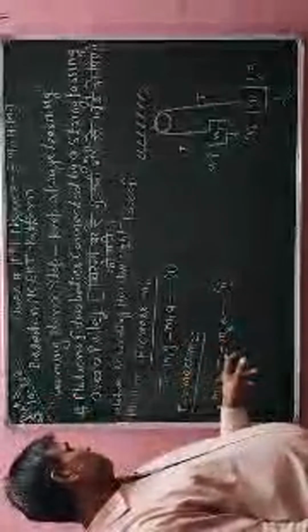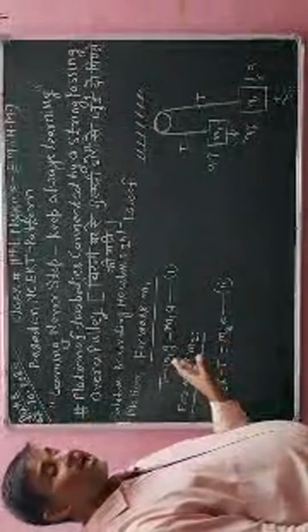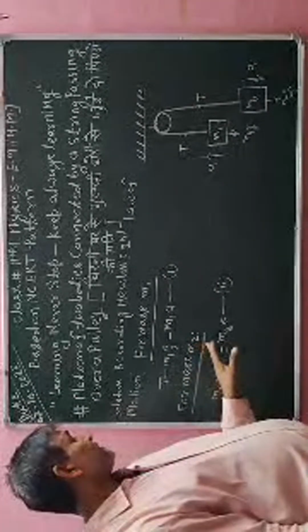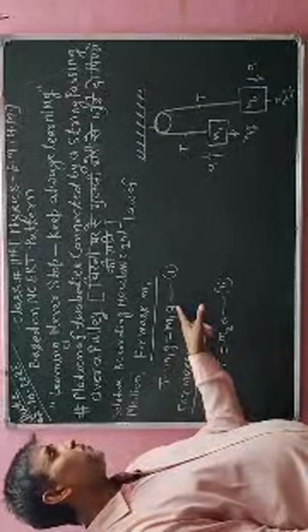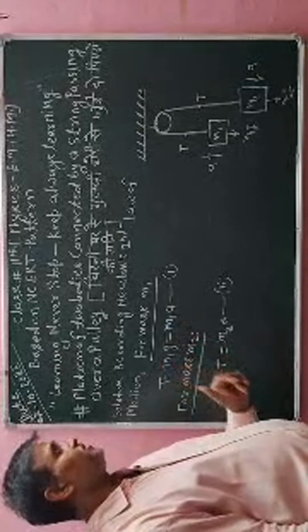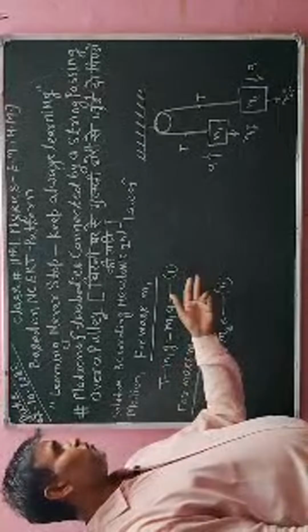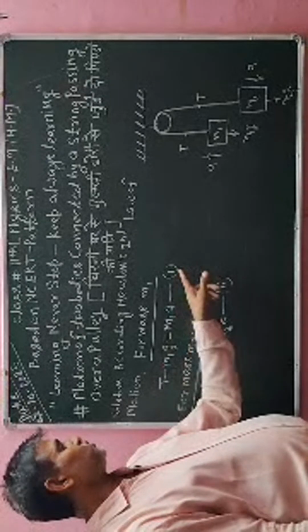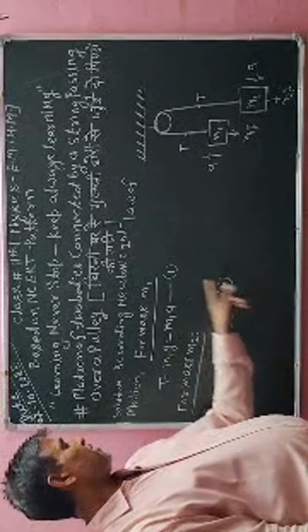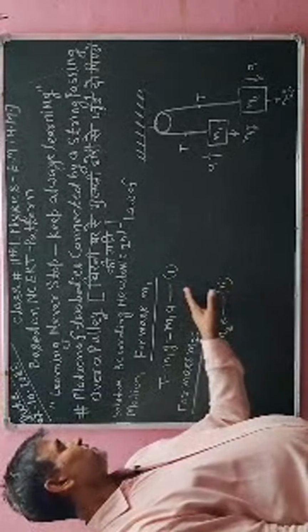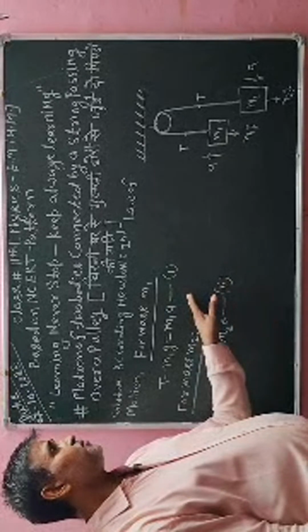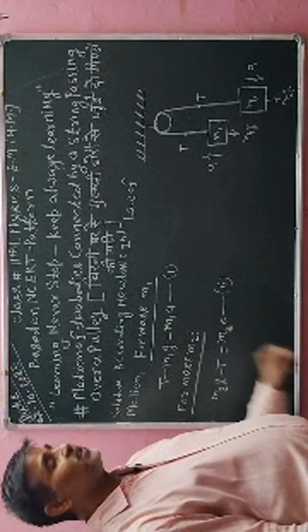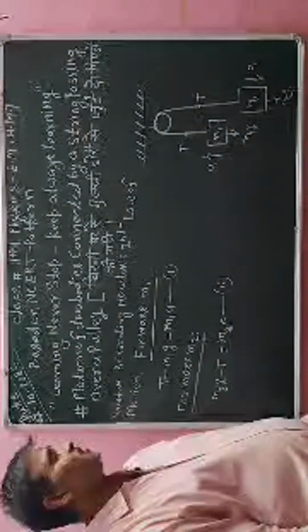So m1, m2 and g, I know their values, but we have to calculate parameter a and also parameter T with the help of these two equations, equation 1 and equation 2.